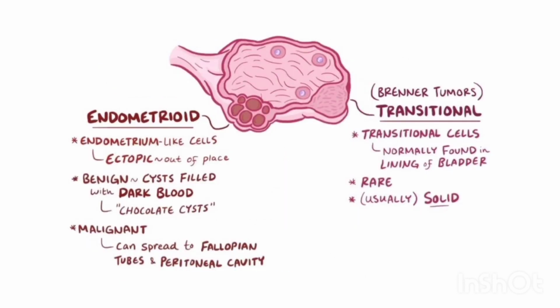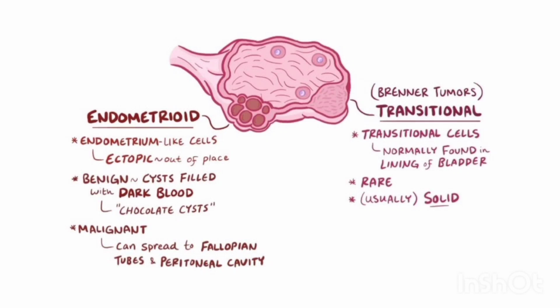Other types of epithelial tumors include endometrioid tumors and transitional tumors. Endometrioid tumors develop from endometrial-like cells that are ectopic in nature. They are benign cysts filled with dark blood, which is why they are also called chocolate cysts. They can turn malignant and spread easily to the fallopian tubes and the peritoneal cavity.